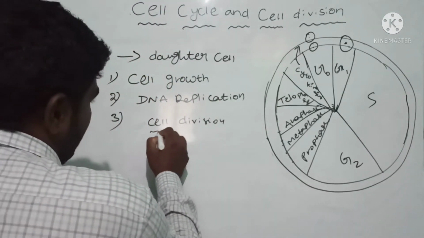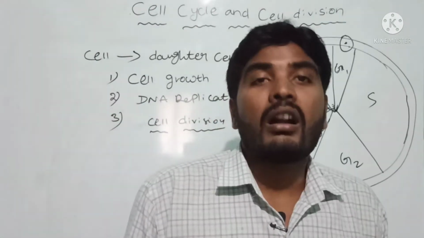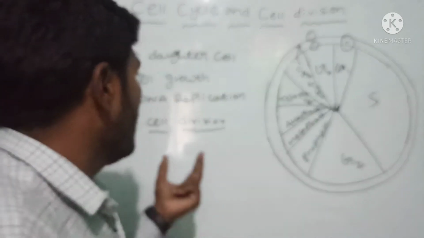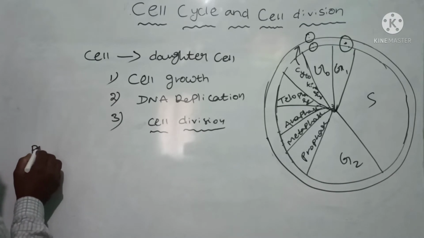What about cell division? It is the distribution of daughter DNA to daughter cells. So these three are the sequential events. Now next, phases of cell cycle.